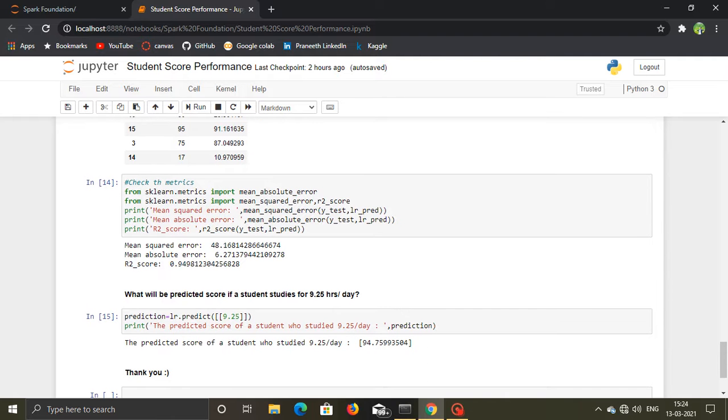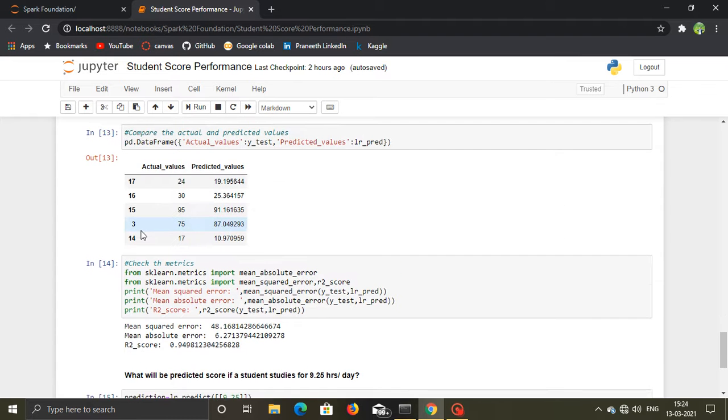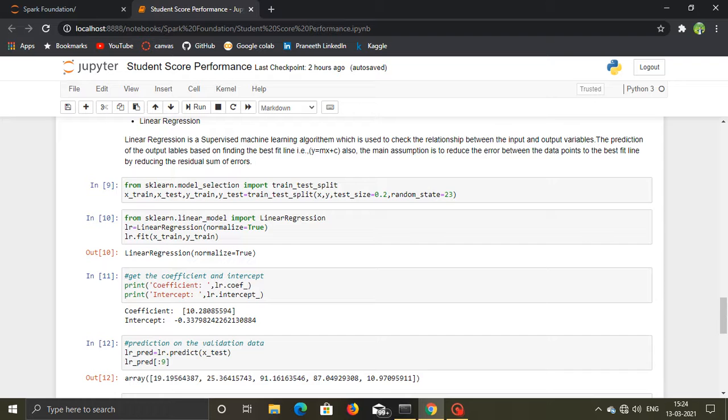And after that we need to check the metrics for the linear regression problem. For regression you need to check the mean absolute error, mean squared error, and also the R square score. In the case of classification we check scores such as the accuracy score, classification report, confusion matrix, ROC AUC score, and so on. In the case of linear regression, the main aim is to reduce the residual sum of errors between the best fit line and the data points.